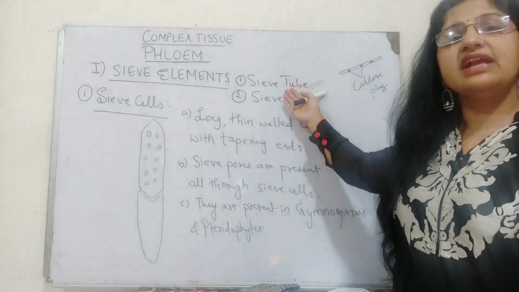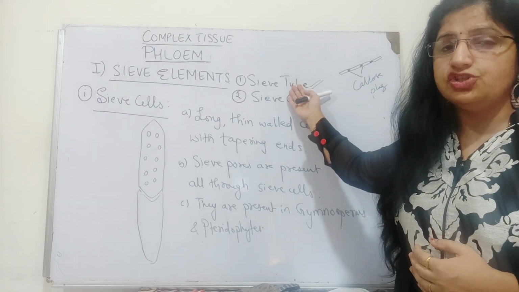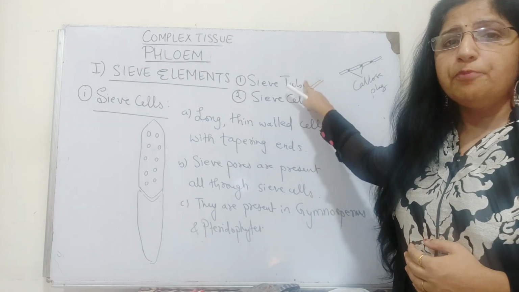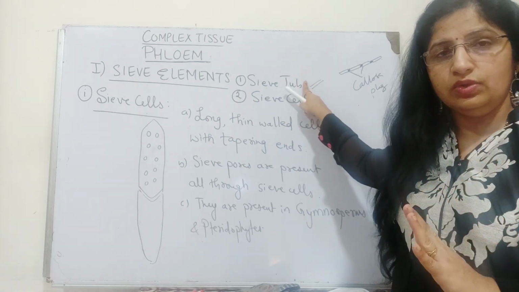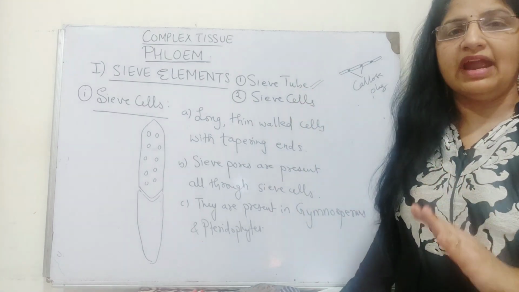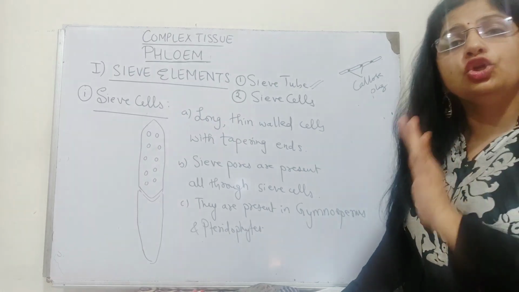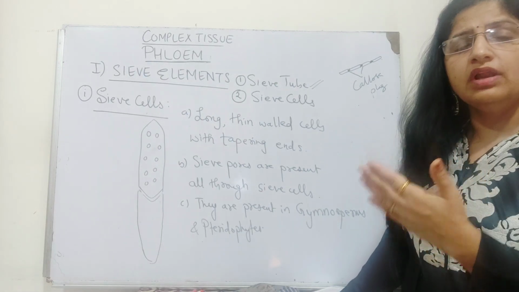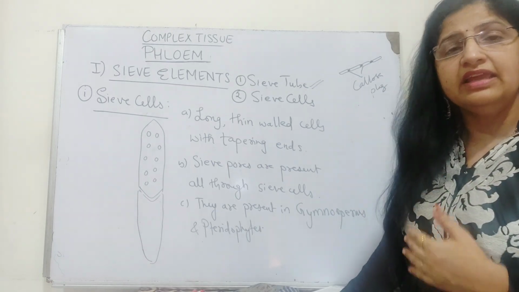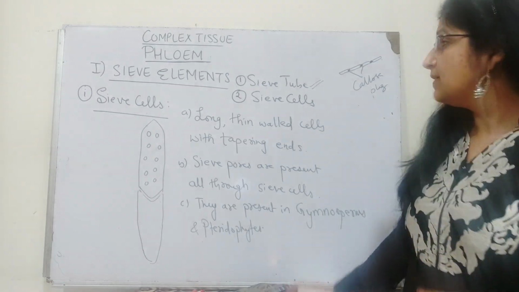Sieve tubes are characteristic of only angiosperms. A very important point to be noted is that they do not possess any nucleus, and all their nuclear activity is controlled by their twin cells, called companion cells, which are associated right next to the sieve tube elements.